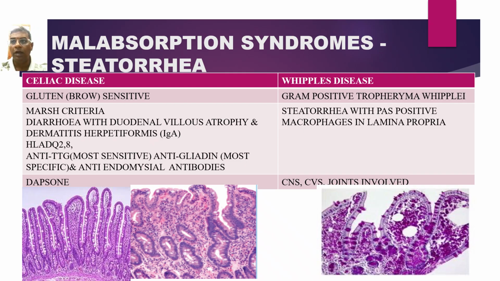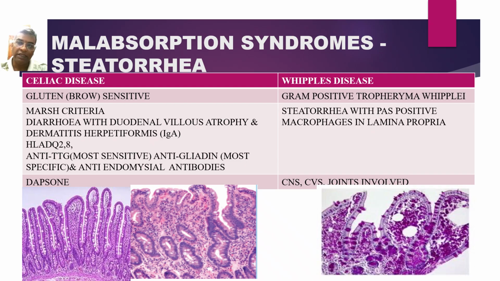Malabsorption syndromes. In this, there will be chronic diarrhea and there will be steatorrhea, that is fatty stools. Fatty stools is the most common characteristic finding of these malabsorption syndromes. Under the malabsorption syndromes, we have three conditions or three diseases. One is celiac disease, second one is tropical sprue, and the third one is Whipple's disease.